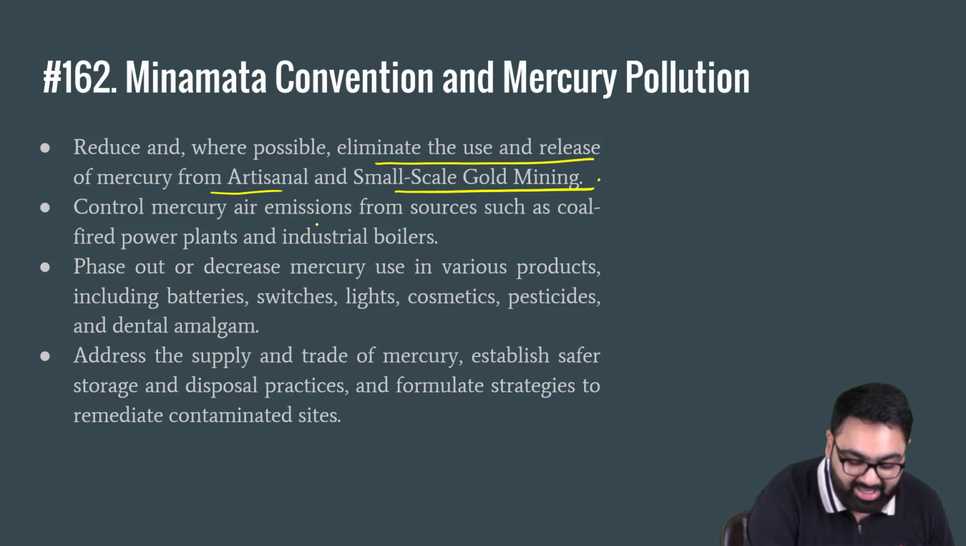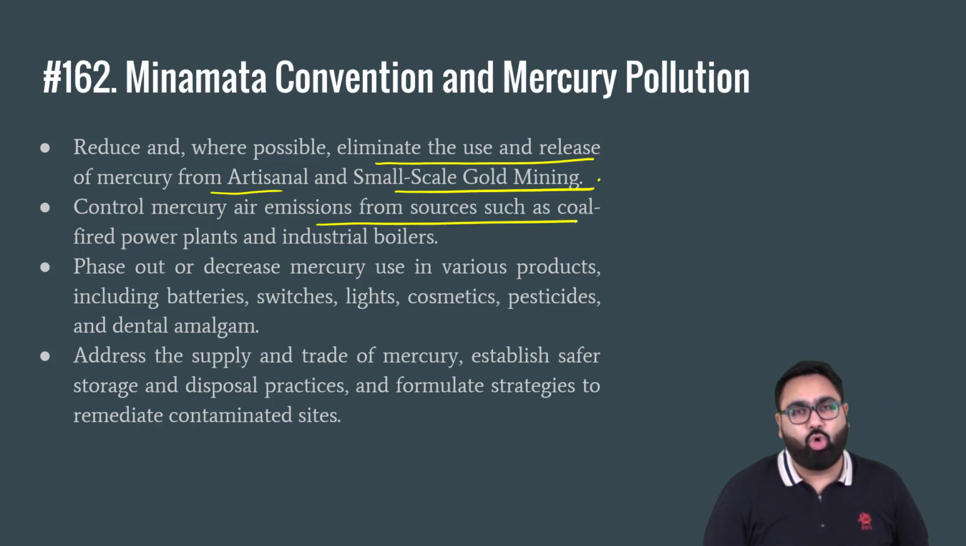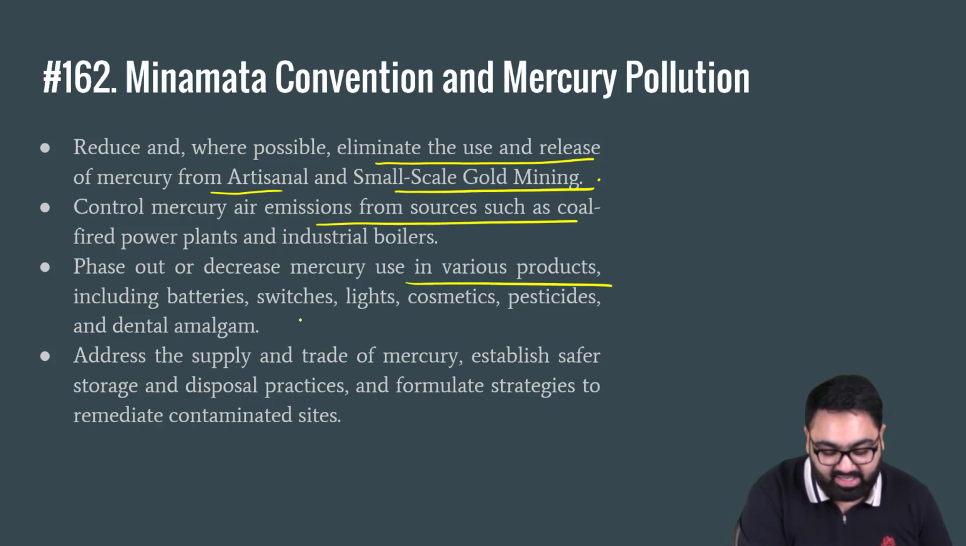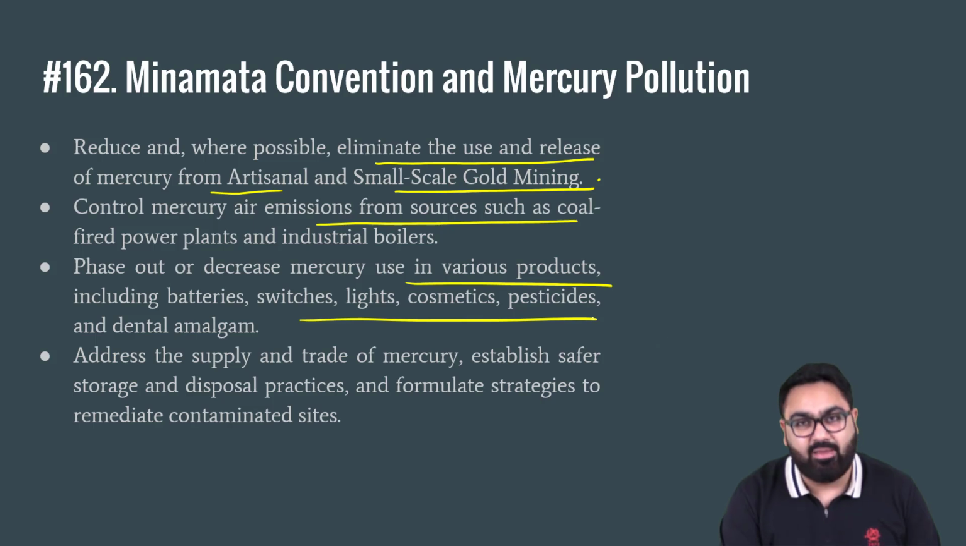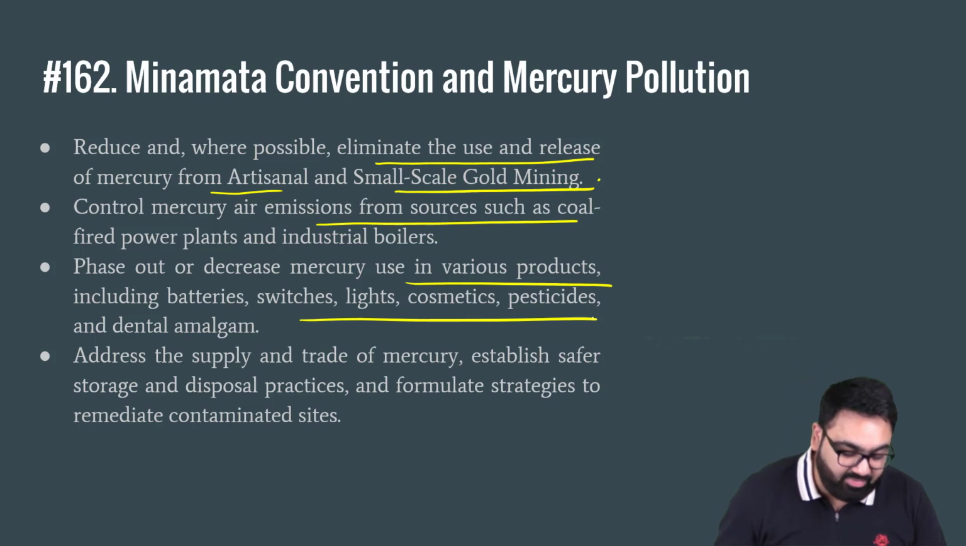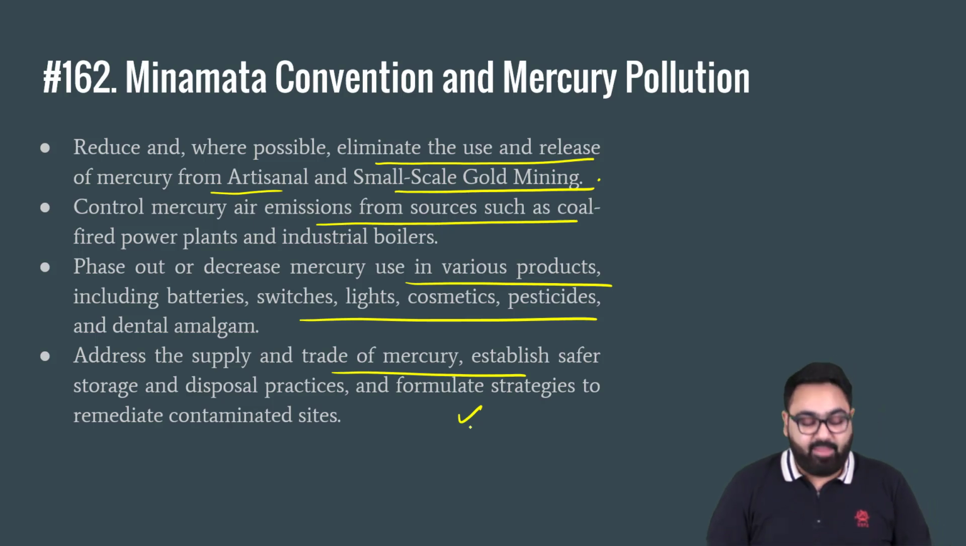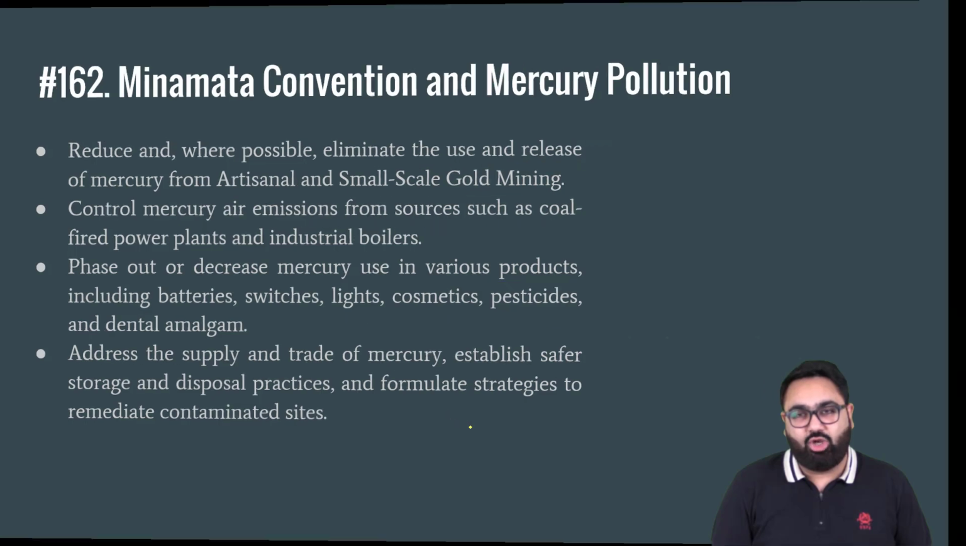Also control mercury air emissions from coal fired power plants as much as possible. Decrease the use of mercury in products such as batteries, switches, lights, cosmetics, pesticides, etc. Apart from that, address the supply and trade of mercury. Make sure that people who are working with mercury have adequate knowledge and expertise. They know how to preserve it, they know how to safeguard it, and they're not allowing it to release into